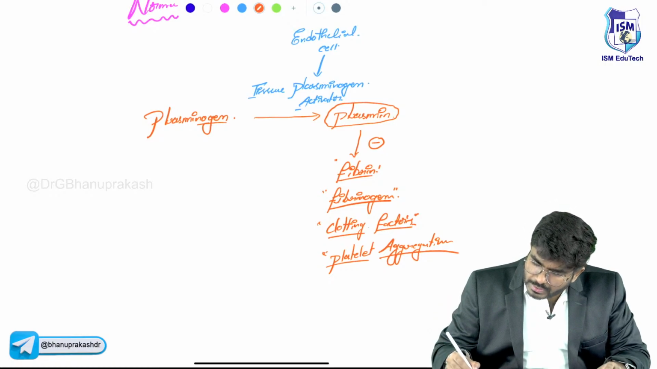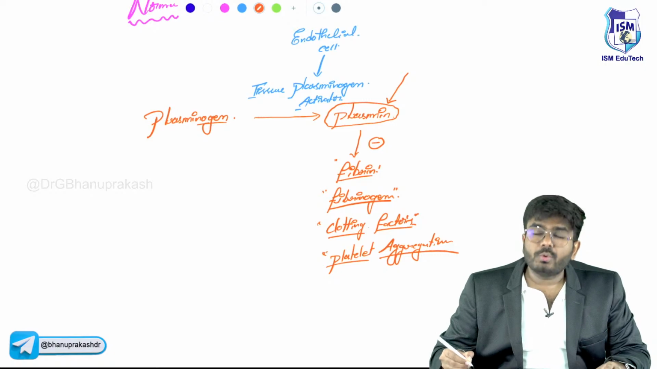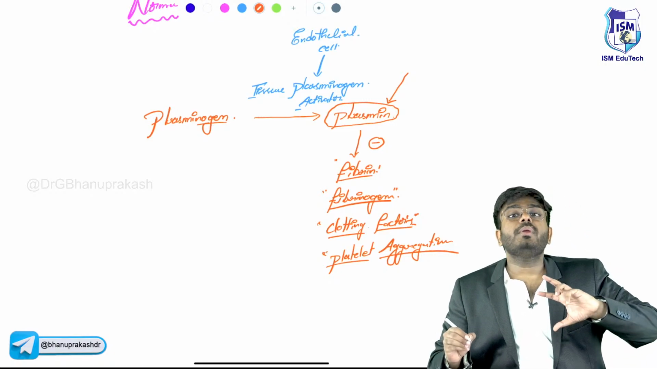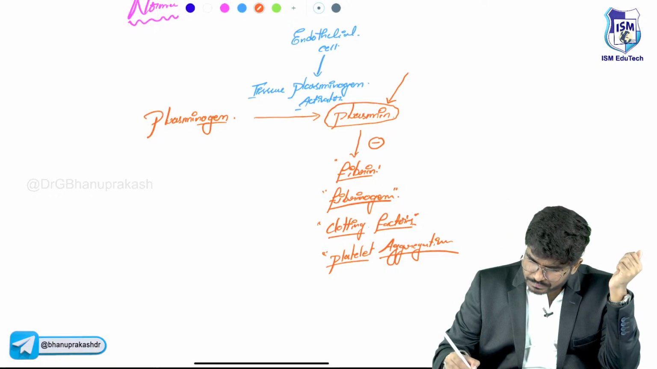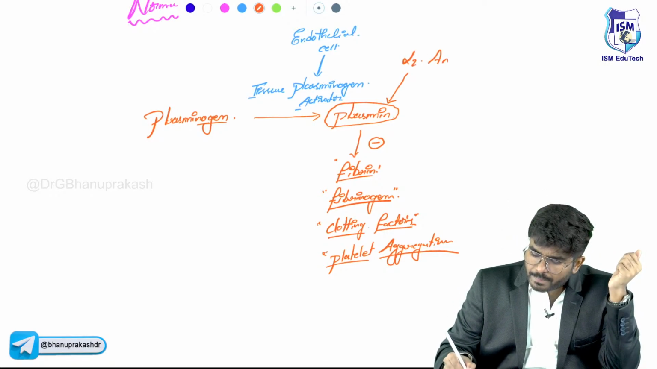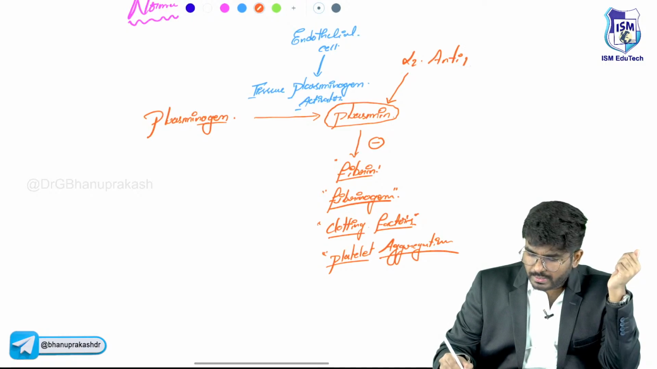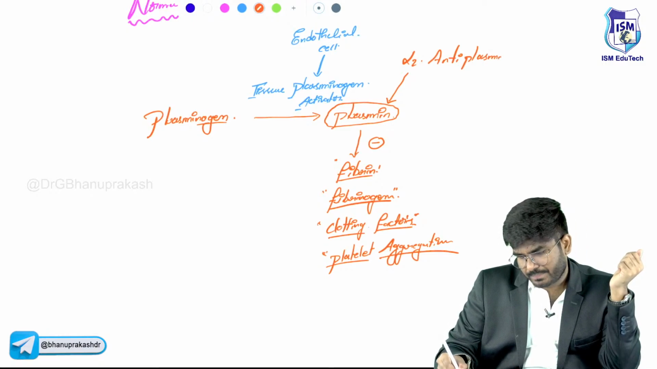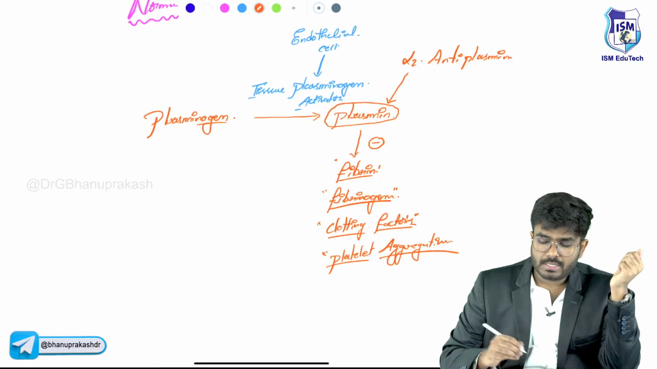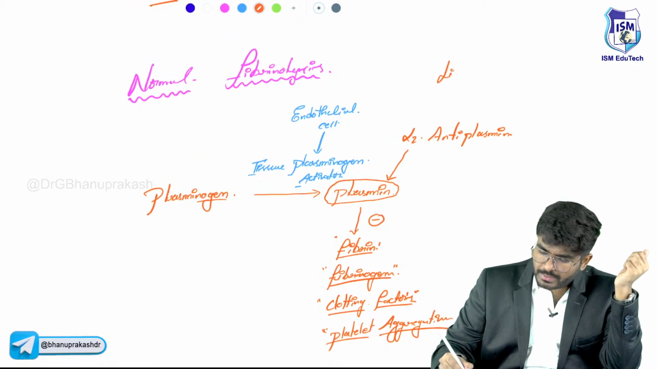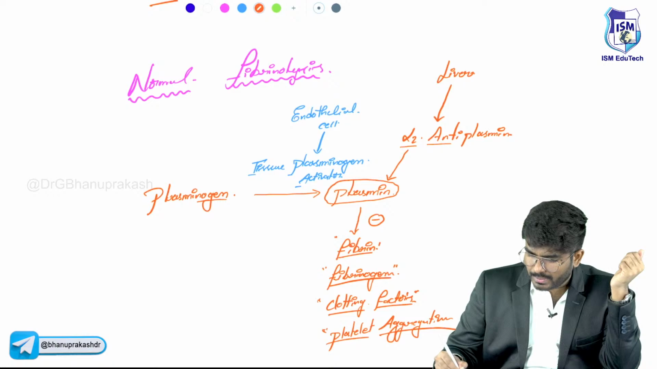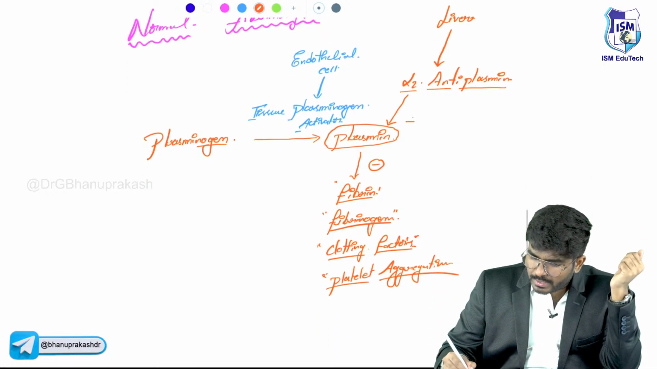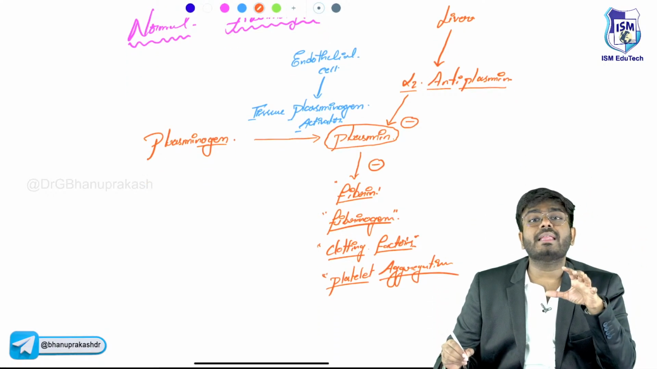So who inhibits the plasmin? There shouldn't be overaction. The activity needs to be properly regulated. There is something called alpha 2 antiplasmin. This alpha 2 antiplasmin is produced by the liver. So alpha 2 antiplasmin inhibits the plasmin, meaning it regulates the activity.